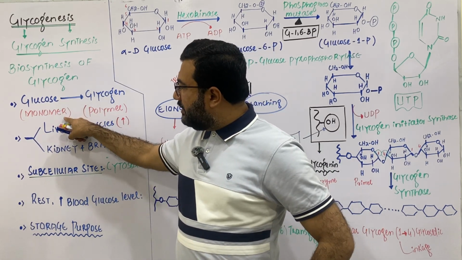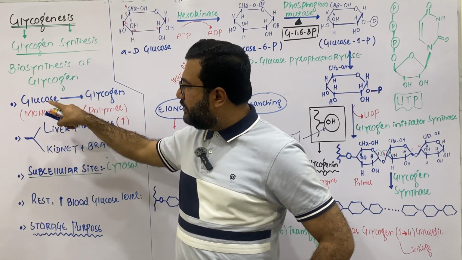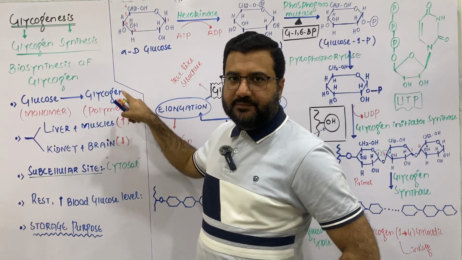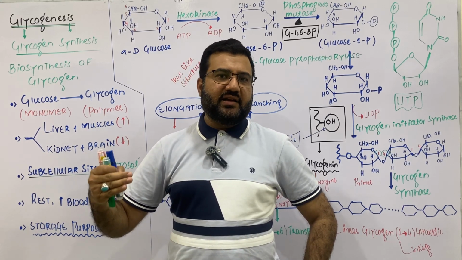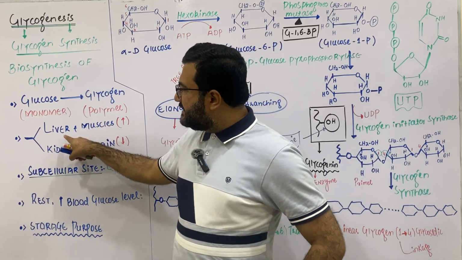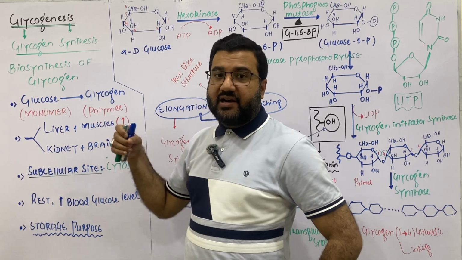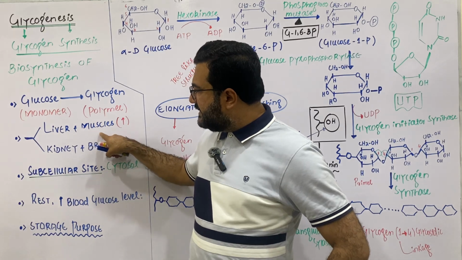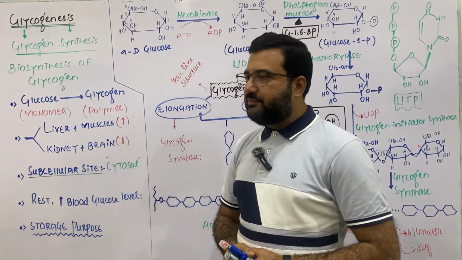Glucose is a small repeating unit, which is a monomer, and when these small repeating units are joined together in a large number, then you will get a polymer, and that is glycogen. Glycogen is a homopolymer, meaning it is made up of only one kind of monomer, and that is glucose. Glycogenesis mainly takes place in the liver cells and in the muscles. And my dear students, a large amount of glycogen is stored in the liver and muscle cells, but a very small amount of glycogen is stored in the kidney cells and in the brain cells.